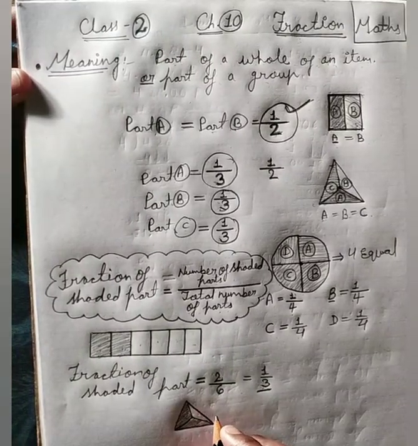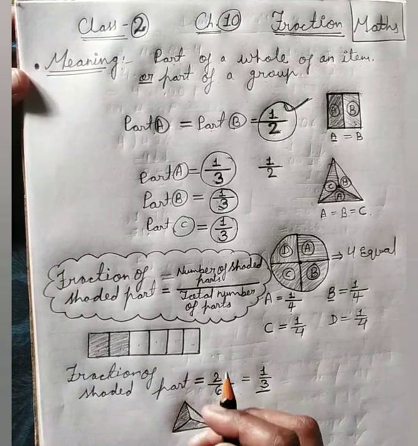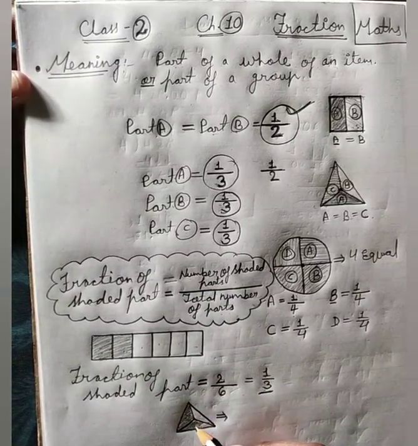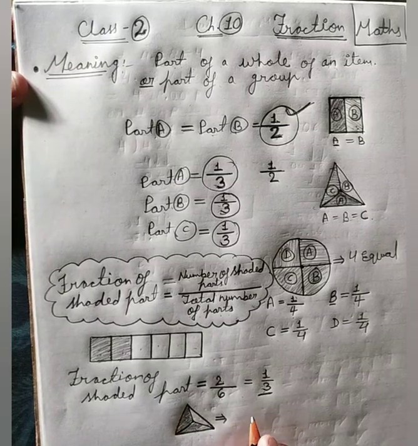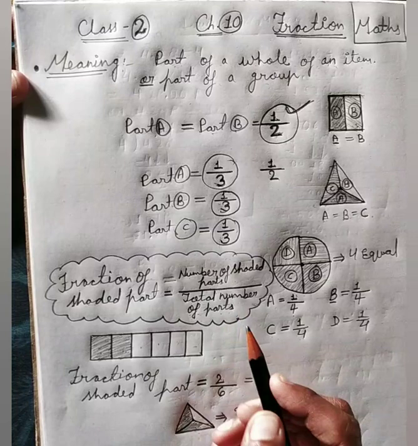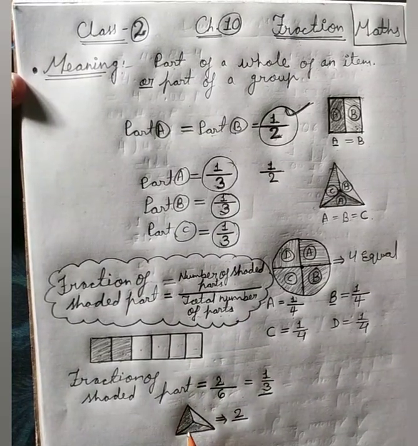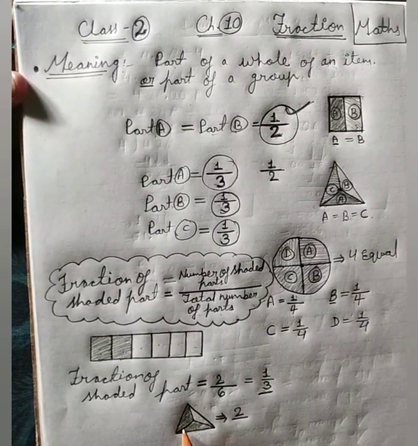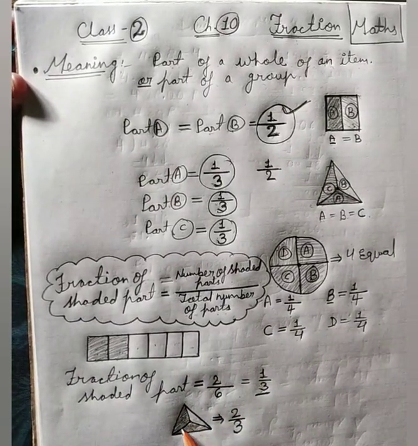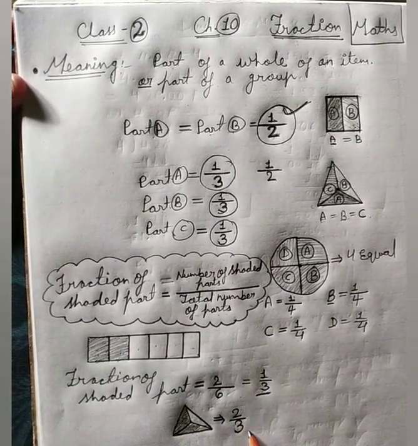So for the fraction of shaded part, you have to write above the number of shaded parts. How many parts are shaded? 2. Write above 2, and at the bottom total number of parts. How many parts do we have? Total 3 parts, 1, 2 and 3. So write below 3. It means that the fraction of the shaded part is equal to 2 by 3.